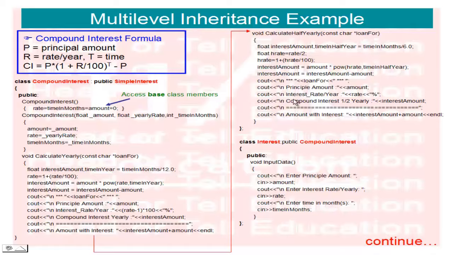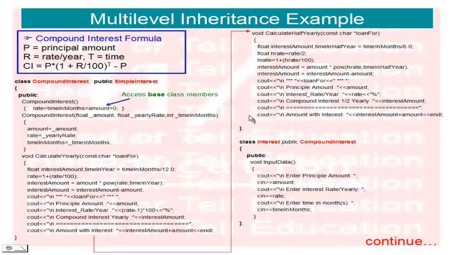Now we come to the next level, because I am creating multi-level inheritance. In both previous two classes, the simple interest class and compound interest class, I have not taken custom input from the user from the keyboard.